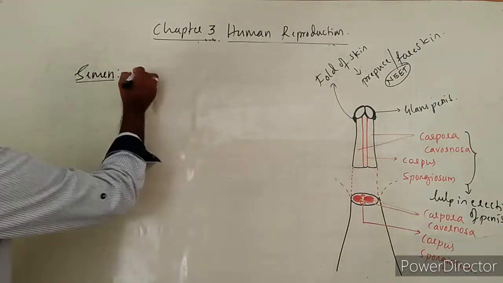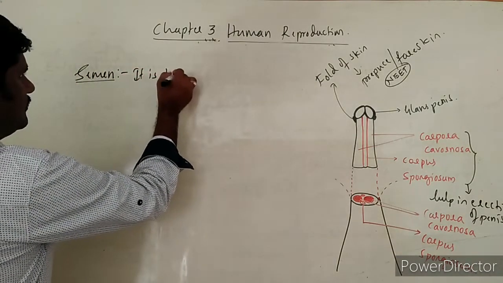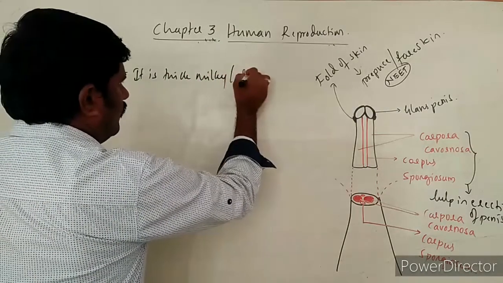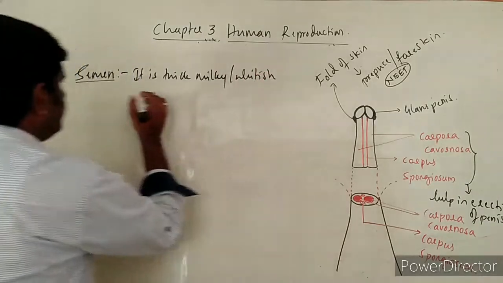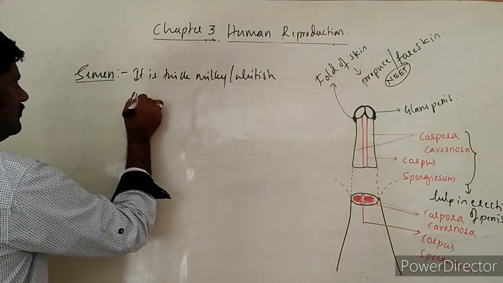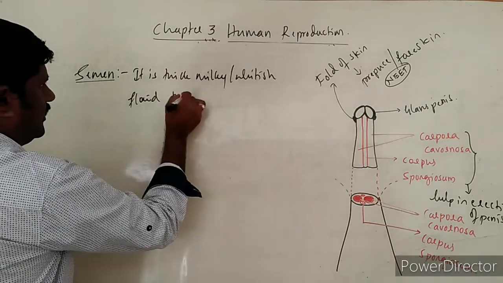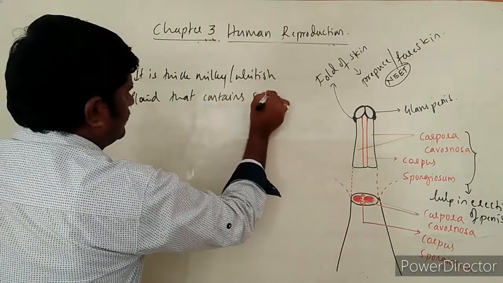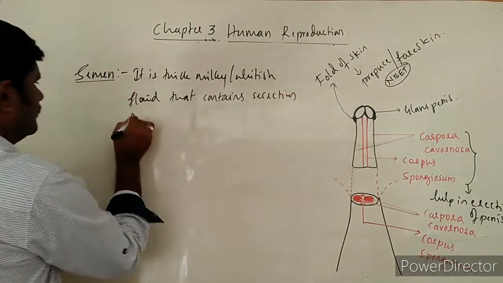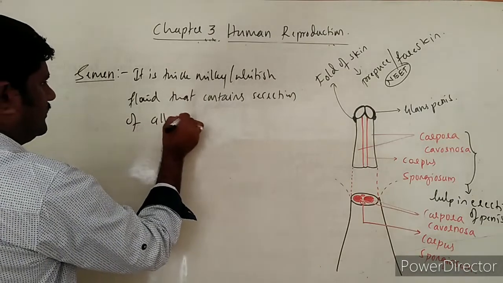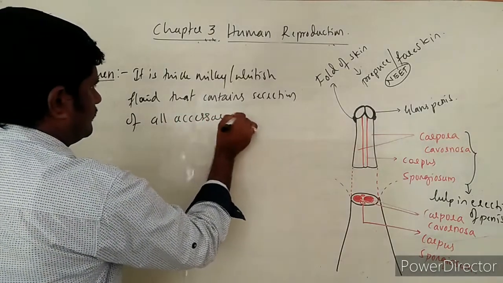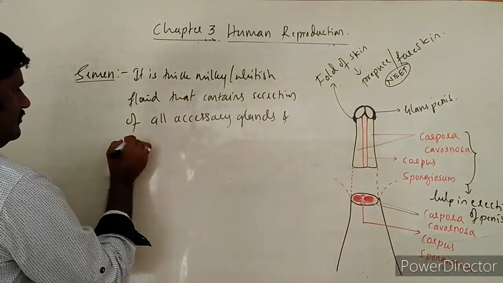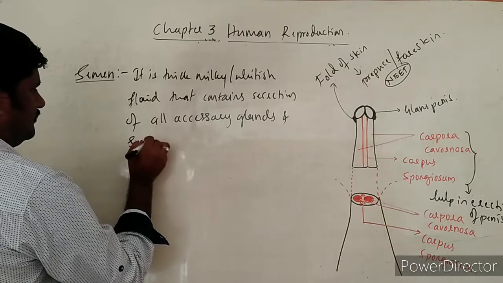Simply it is a thick milky or whitish fluid that contains the secretion of all accessory glands as well as sperms.